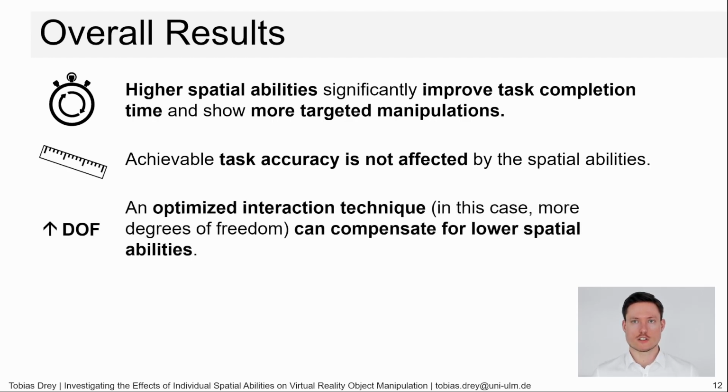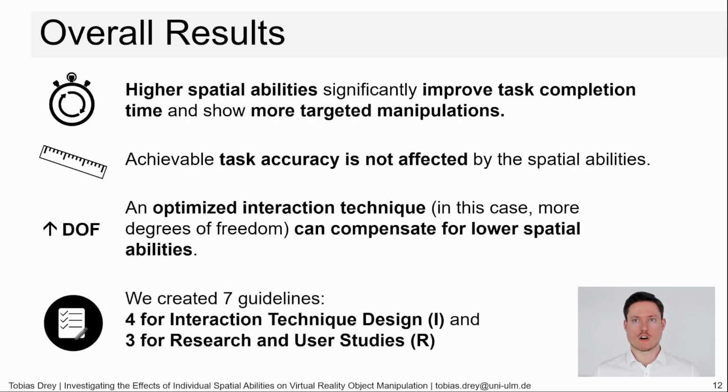Very important is also our interpretation of the results that an optimized interaction technique can compensate for lower spatial abilities. We saw this in the results of the handlebar, which in our study resulted in the best performance independent of spatial abilities. Based on our findings, we created 7 guidelines. They are split into 4, addressing general interaction technique design and implementation, and 3 for user research. I want to highlight 3 of them.